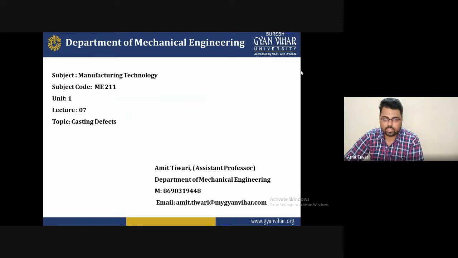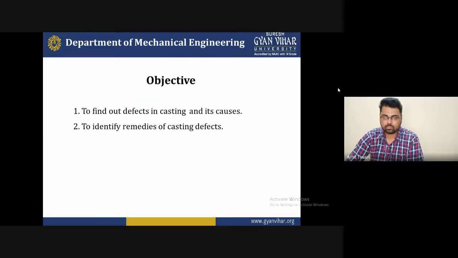Today's seventh lecture topic is casting defects. The objective of the lecture is to find out the defects in casting and their causes, and to identify the remedies for casting defects. Today we are discussing what the defects of castings are and how we can identify them, and at the end of the lecture we will provide some precautions for preventing casting defects.